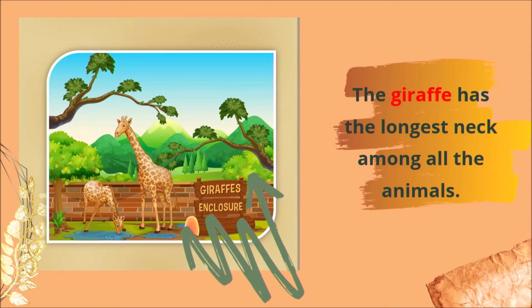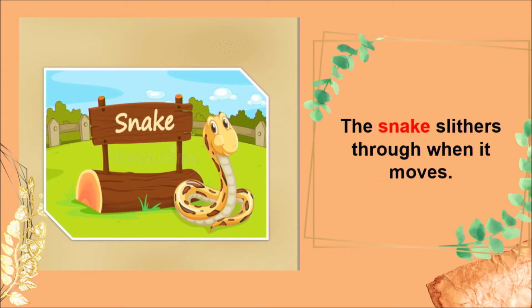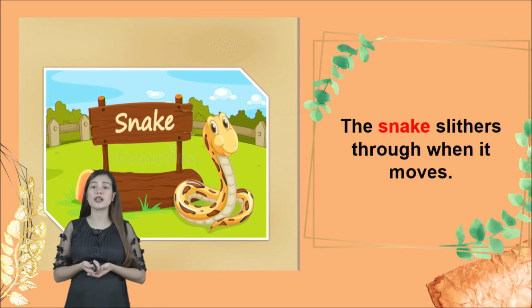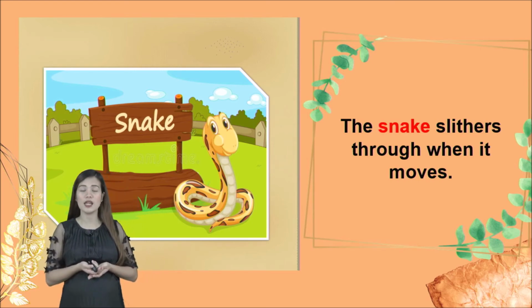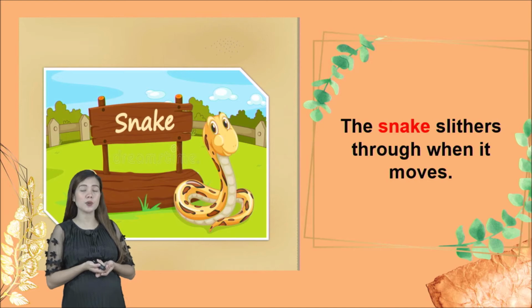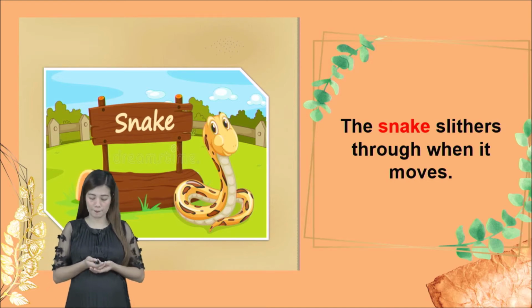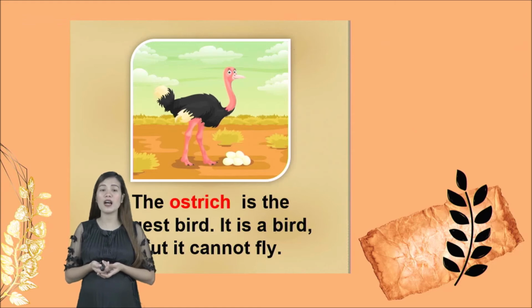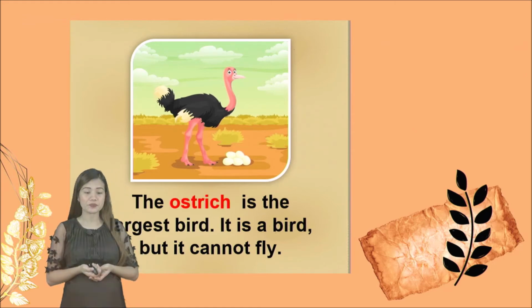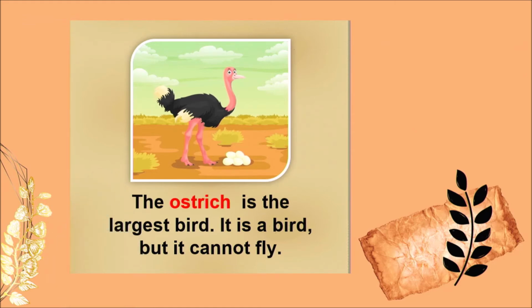The next one we have is a snake. The snake slithers when it moves. That's a snake. And the next one we have, the ostrich is the largest bird.